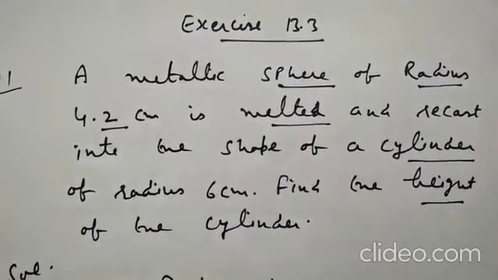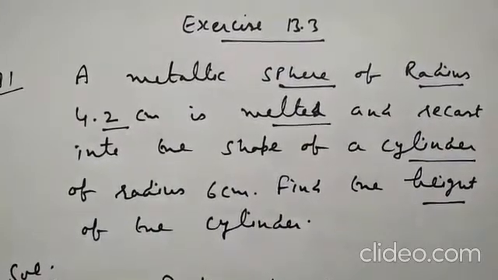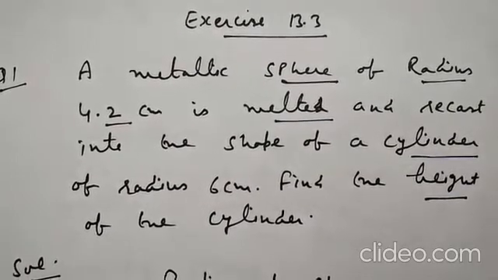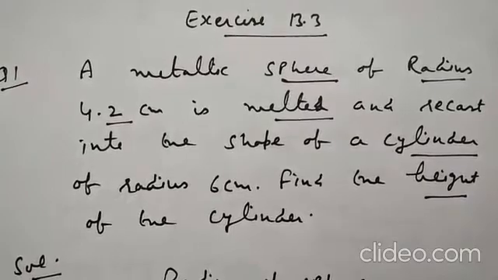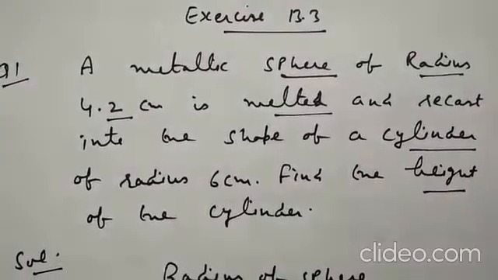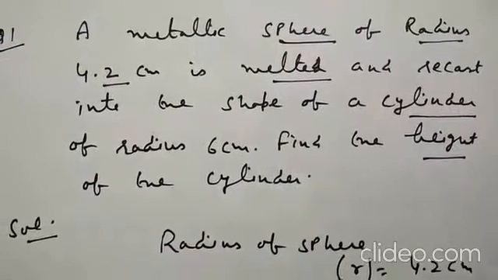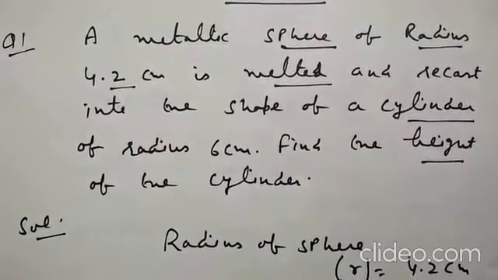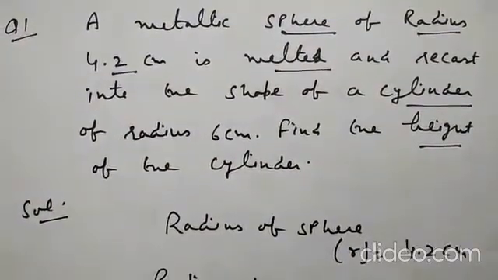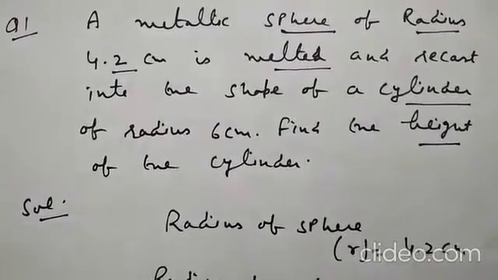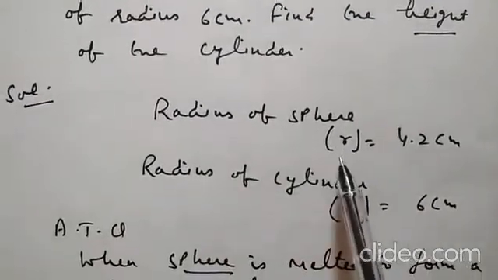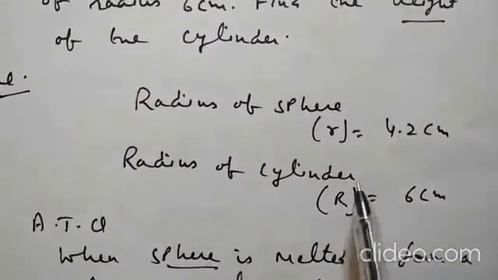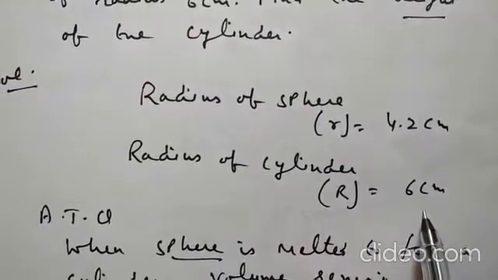A metallic sphere of radius 4.2 centimeter is melted and recast into the shape of a cylinder of radius 6 centimeter. So find the height of the cylinder. So when a metallic sphere is melted to reshape in the form of a cylinder, volume will remain same. This concept will be used in this exercise. So radius of sphere is 4.2 centimeter, that is small r. Radius of cylinder is capital R, it is 6 centimeter.